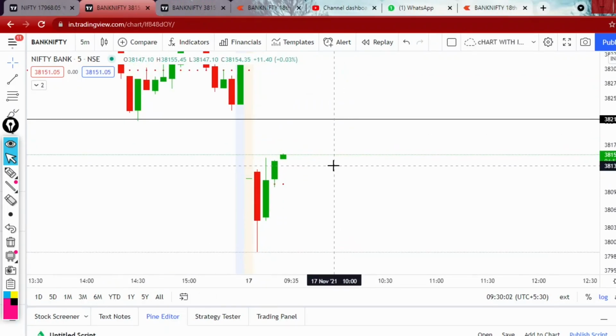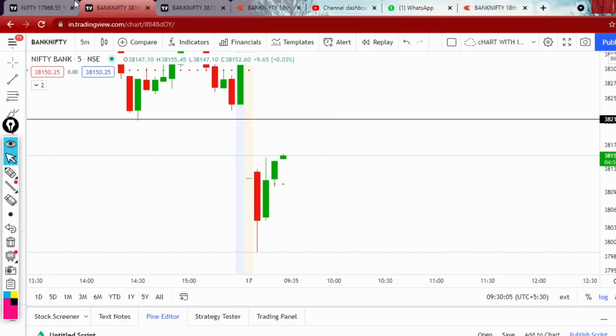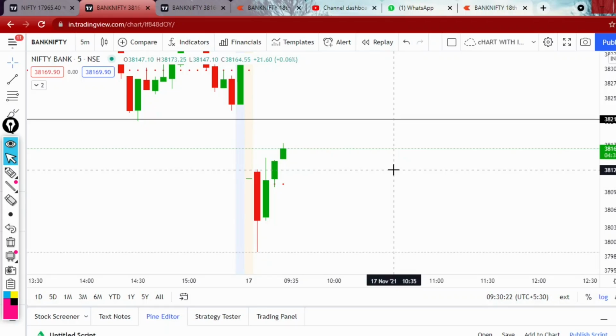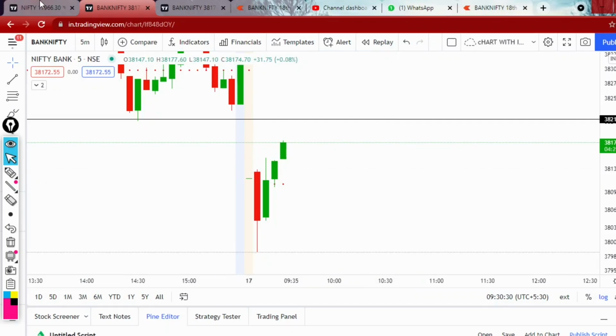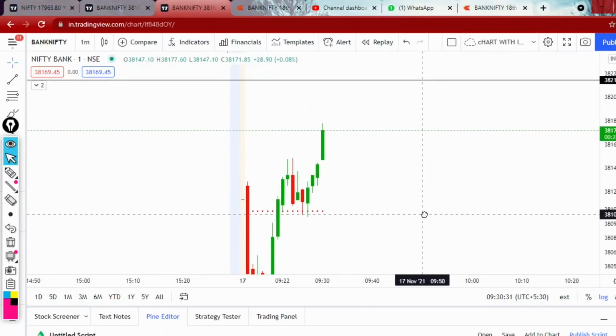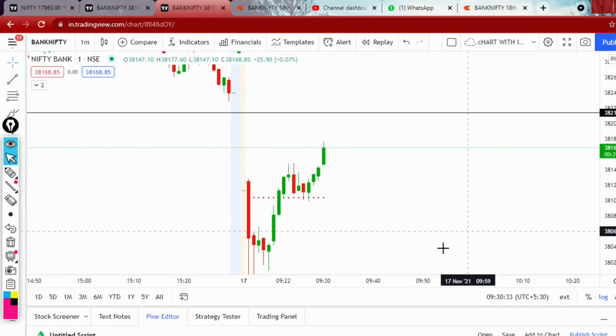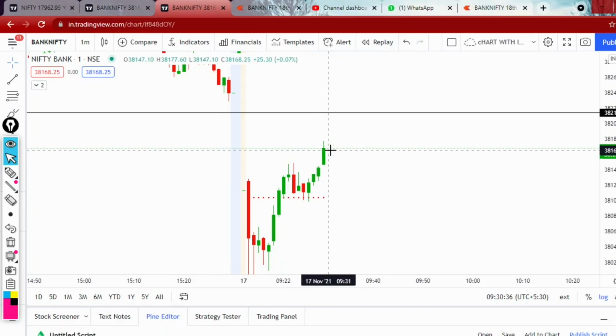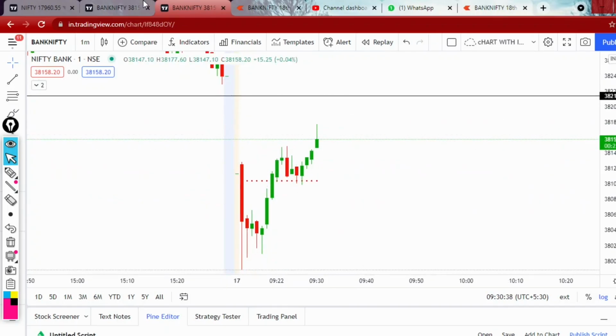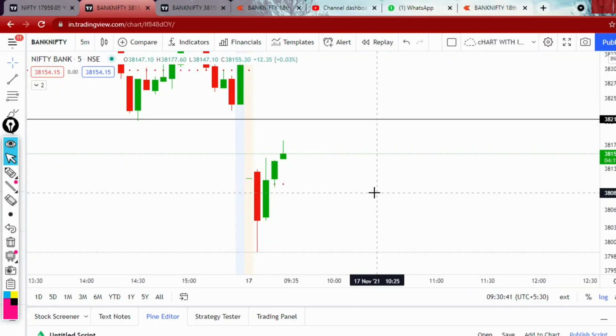I think we have now broken the first candle high, so we will take an entry once it makes a small reversal, right? We will take a long position once it makes a small reversal. Let's see the 1 minute time frame chart. Yeah, there is a small seller's pressure. Price might make a small reversal till the breakout level, so we will take entry once it does.